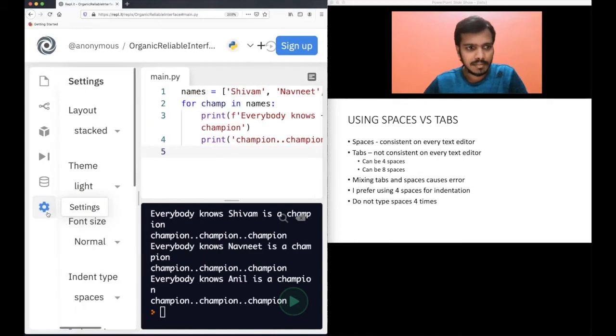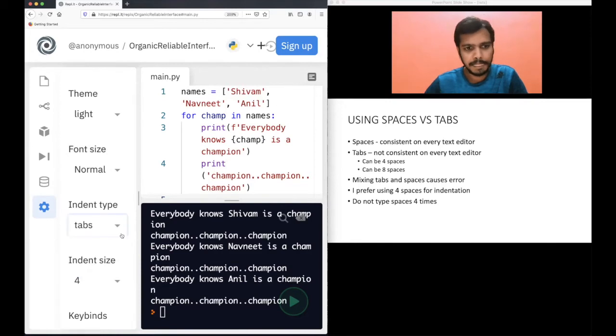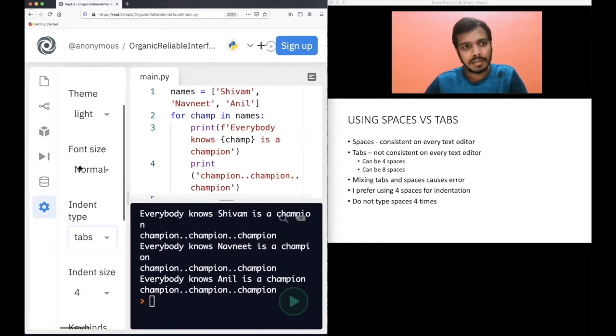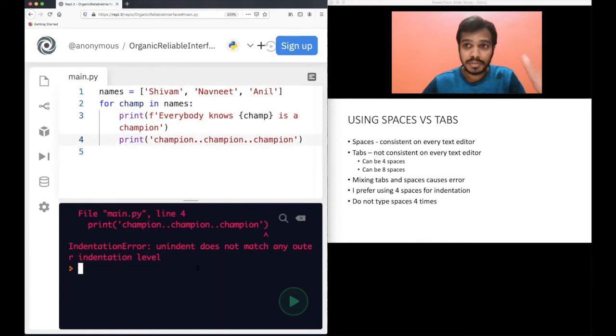Now, see this. If I mix both, I am sorry, again changing it to tabs. See this. What will happen now? In the first case, I will use tab for indentation. I will press one tab. In the second case, I will press tabs 4 times. So, if you see, this gives you an error. Now, why is this giving you an error? Because you have mixed tabs and spaces.